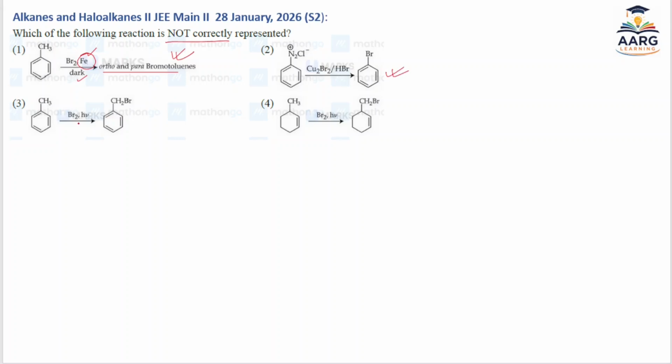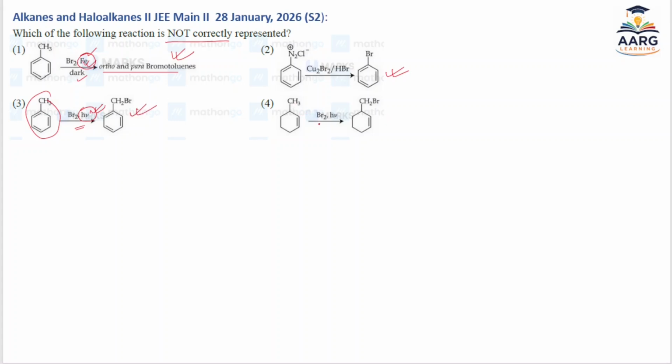Third question is this, again toluene, which on reaction with bromine in presence of light. Just remember that this is in presence of acid catalyst or Lewis acid catalyst, and this is in presence of light. So in presence of light, it will give free radical reaction, which is well known, and it will not give the aromatic substitution product but rather the benzylic substituted product. This is the correct product.